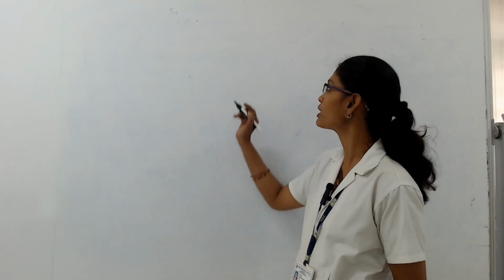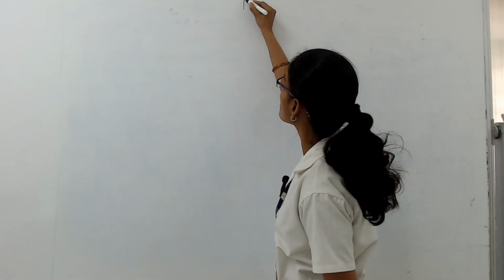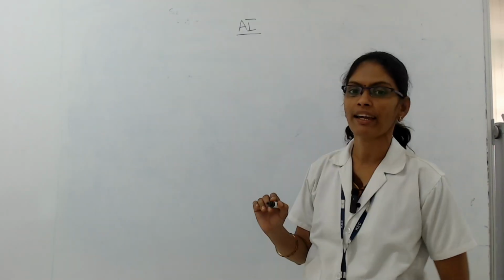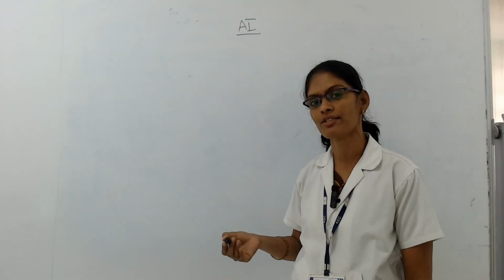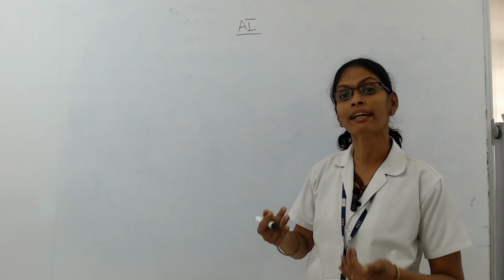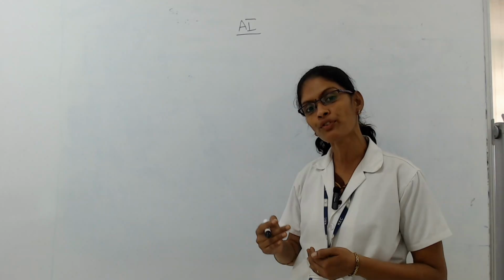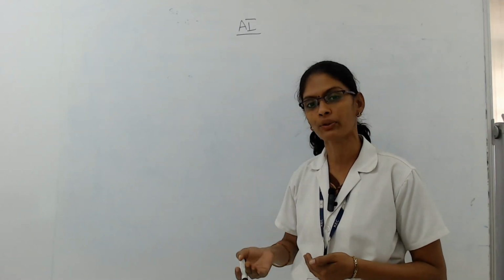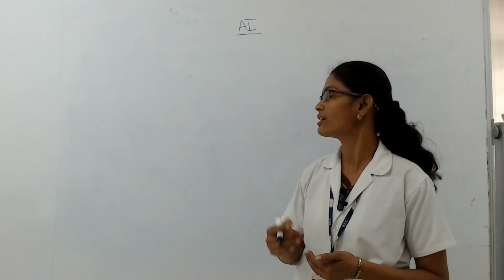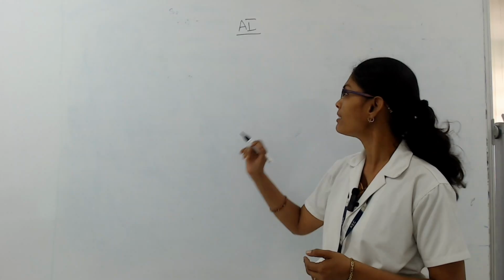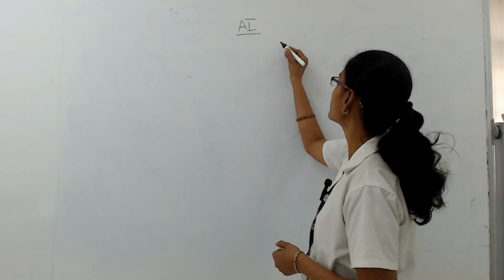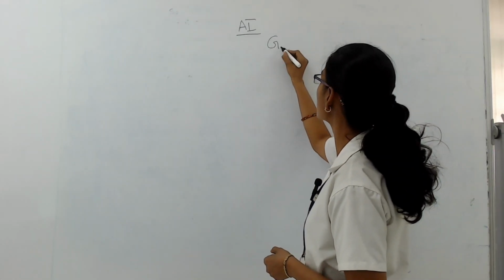Before looking into that, first we see about what is meant by AI. AI is nothing but artificial intelligence, which means we are making a machine to think like a human. So artificially we are making a machine to think like a human, that is called artificial intelligence. Under this artificial intelligence, first we are going to see about Gen AI.